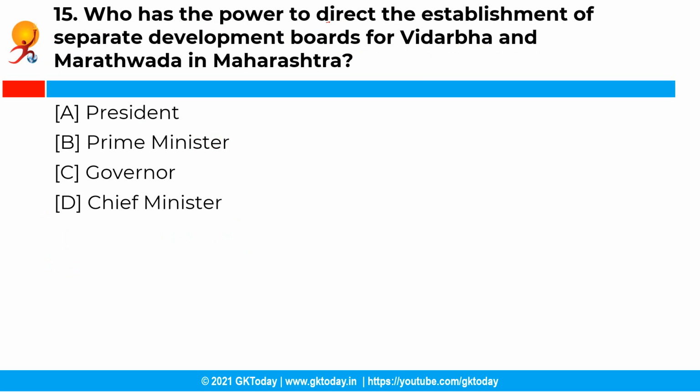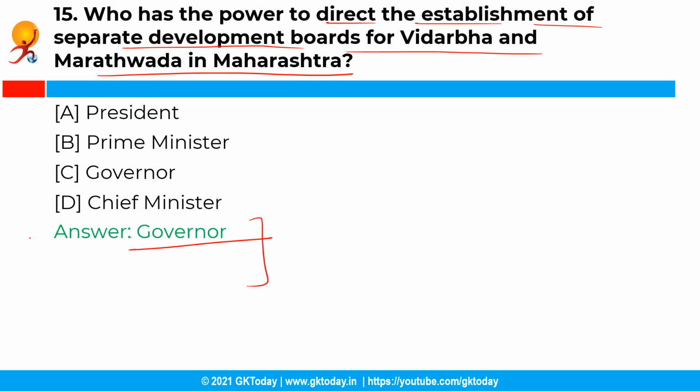So the last question is, who has the power to direct the establishment of separate development boards for Vidarbha and Marathwada in Maharashtra? So you have the following options, and the correct answer is option C, that is governor. So the governor of a state, though has to consult the council of ministers led by the chief minister, acts finally on his discretion for the establishment of separate development boards for Vidarbha and Marathwada in the state of Maharashtra.